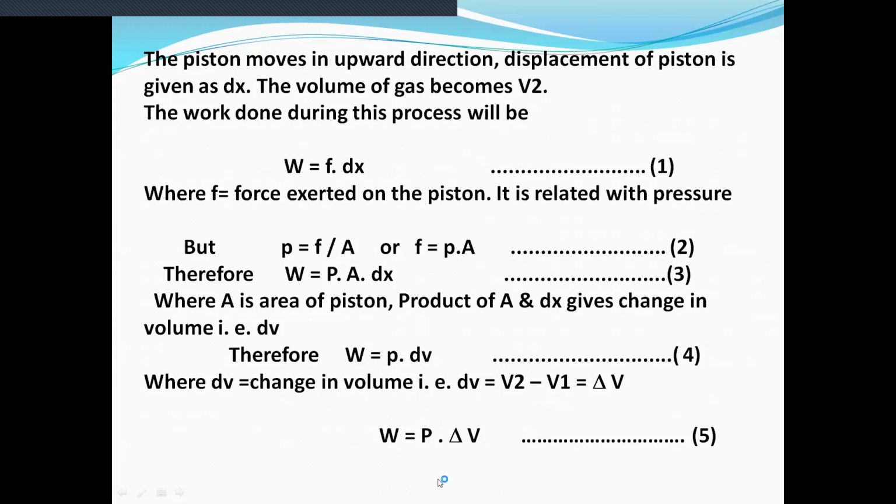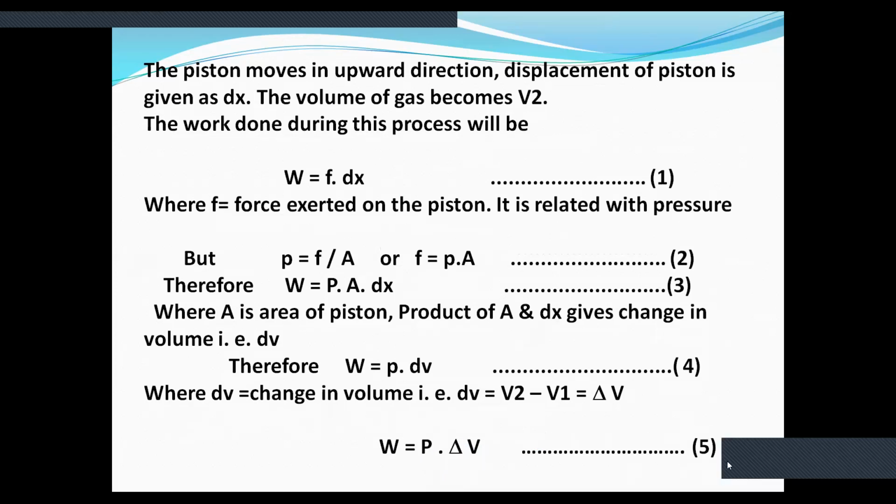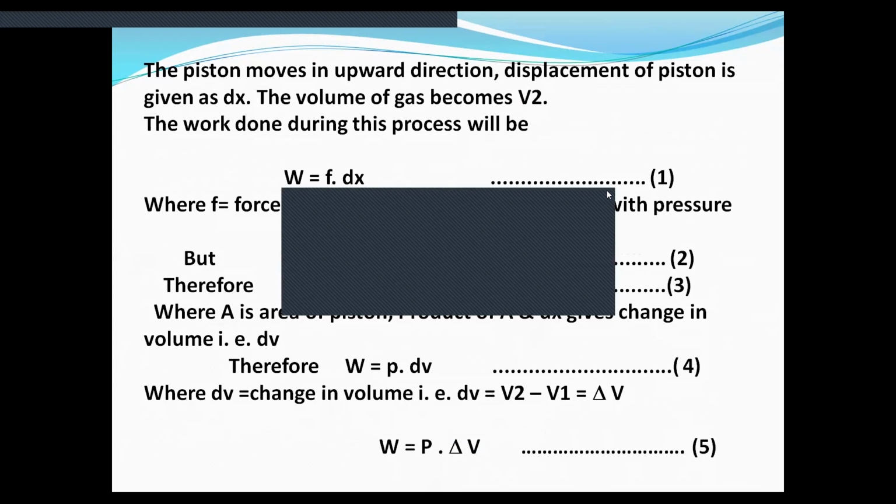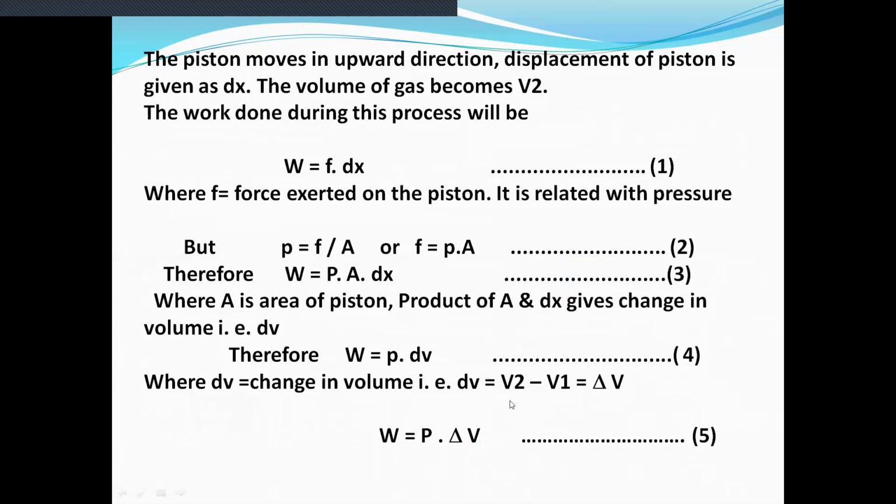Here P is given, we put the value of P, then the initial and final values of volume are given. Put those values, and then we can obtain the work in irreversible process.